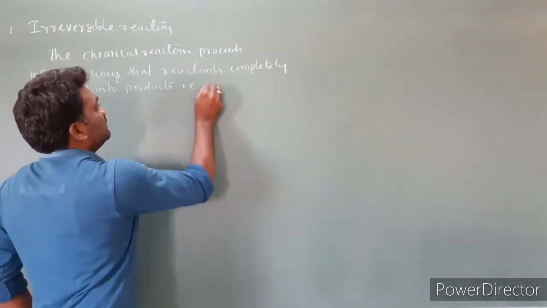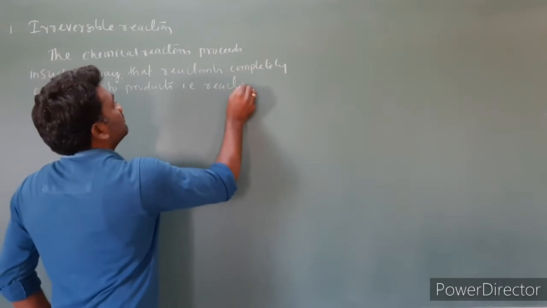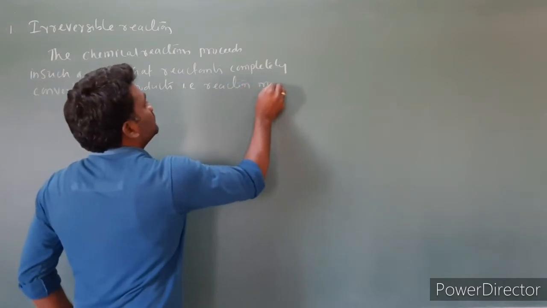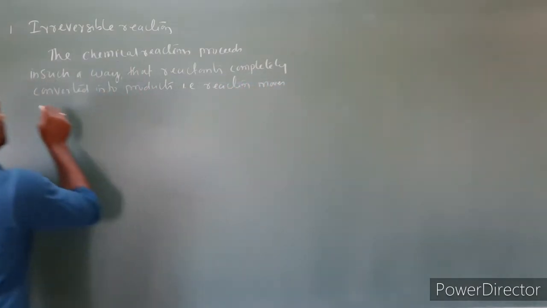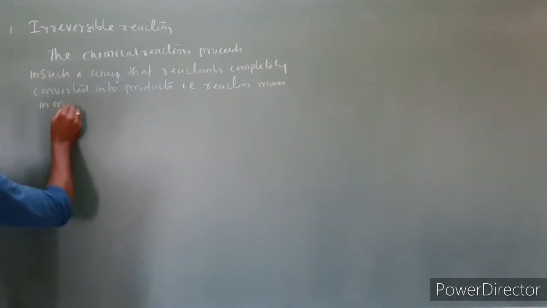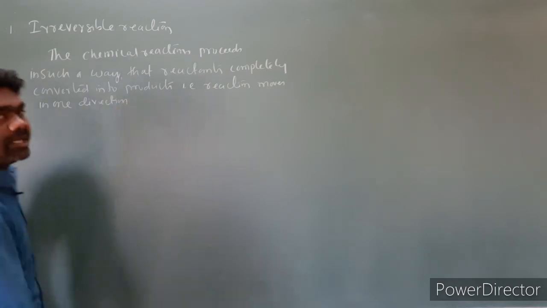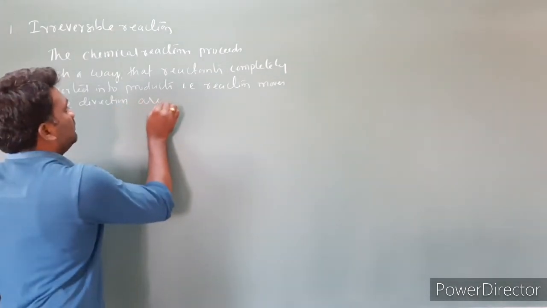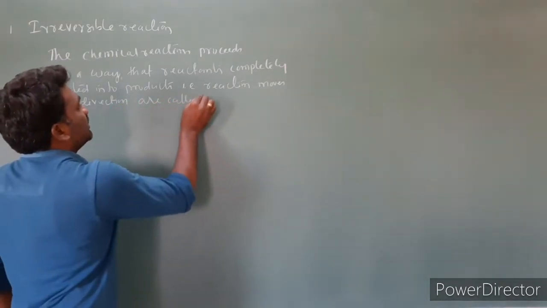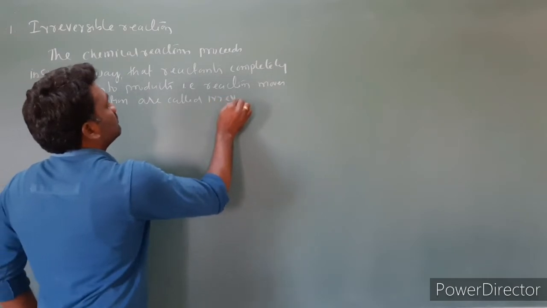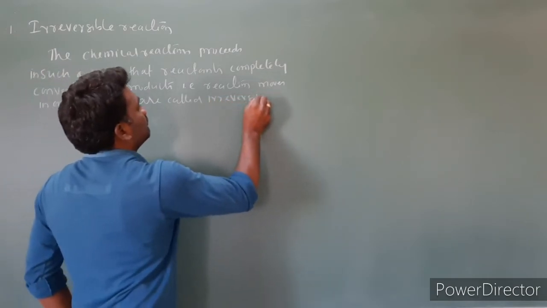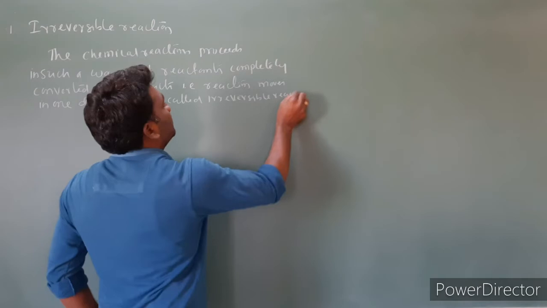That means the reaction moves in one direction. Reactions that move in one direction are called irreversible reactions.